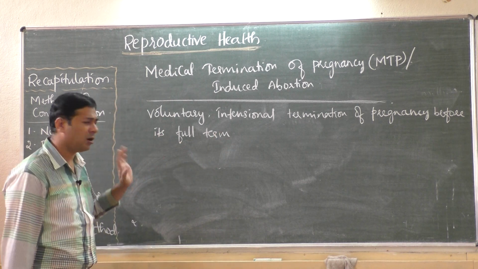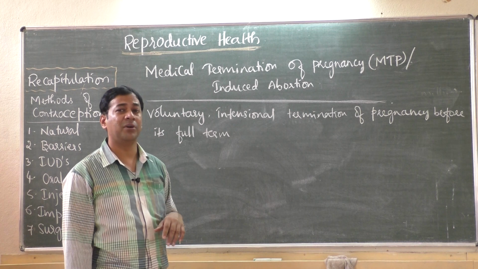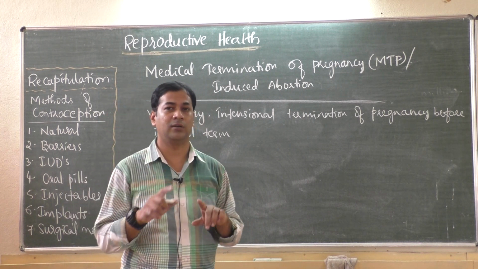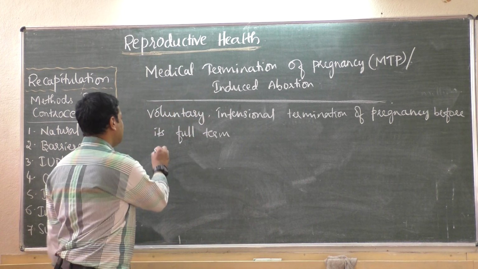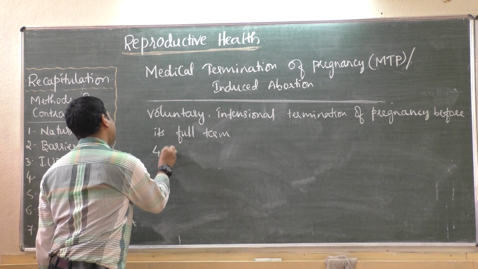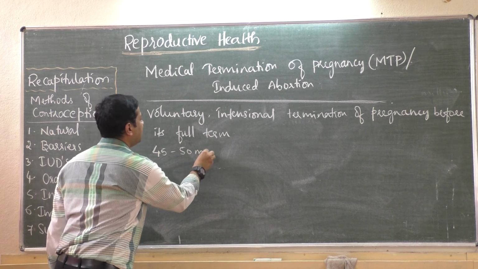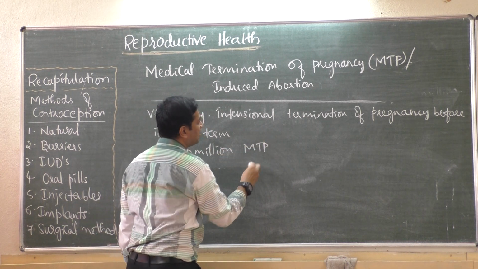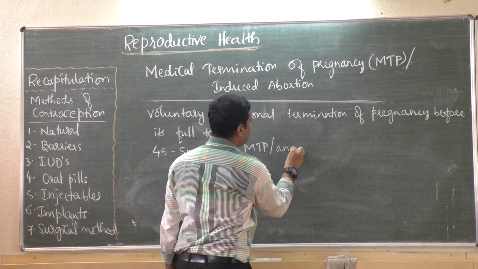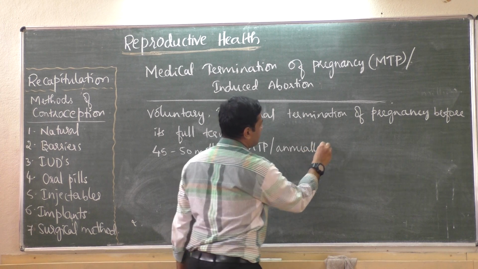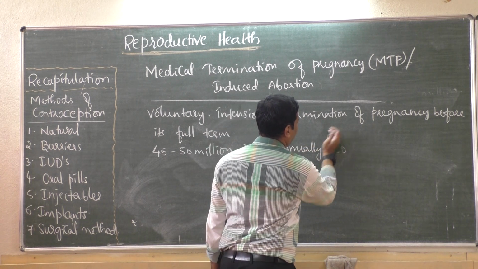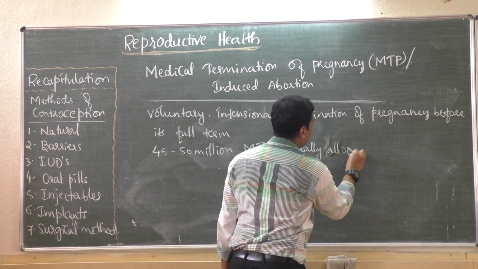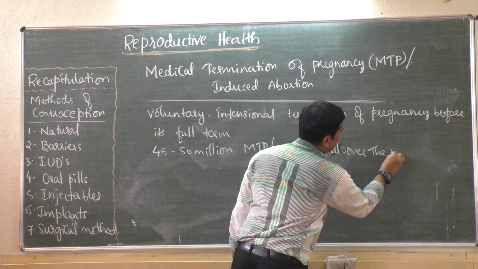Now, how many MTPs are performed every year all over the world? You don't believe it. 45 to 50 million MTPs are performed annually, every year, all over the world.